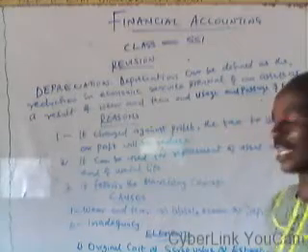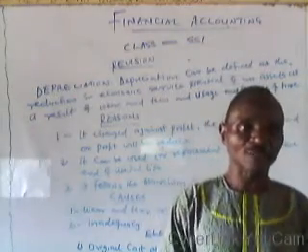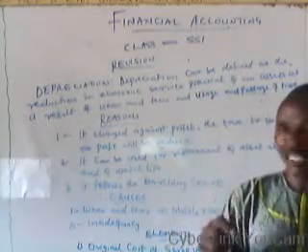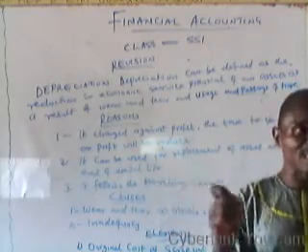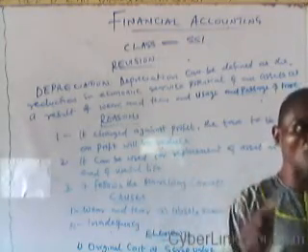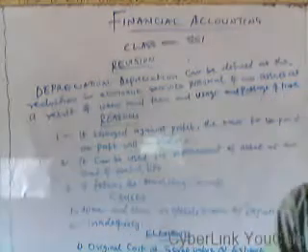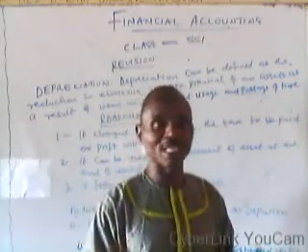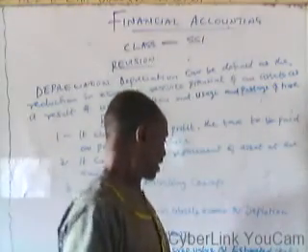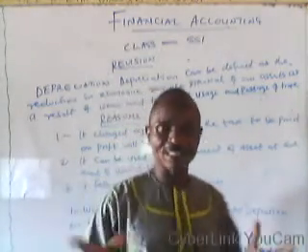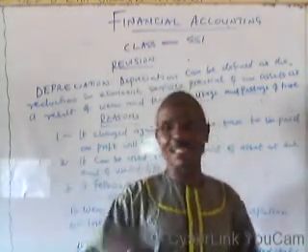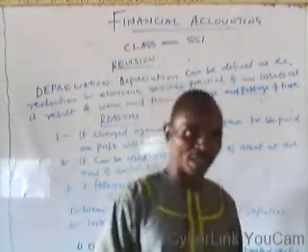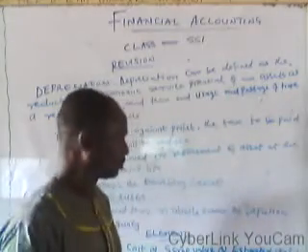In the reducing balance method, the percentage we charge for depreciation for the first year is deducted from the original cost of the asset, and for the next year, we base the depreciation on the net book value of the asset. That is, we no longer consider the original cost. We consider the original cost of the asset and the current price of the asset, find the difference, and the difference will represent the depreciation for that period.